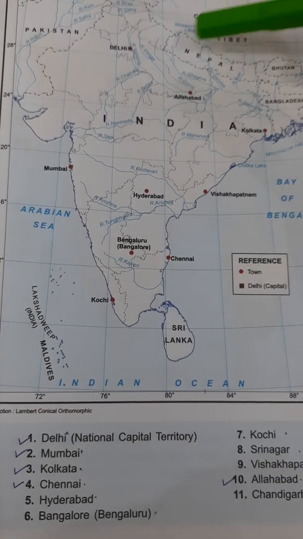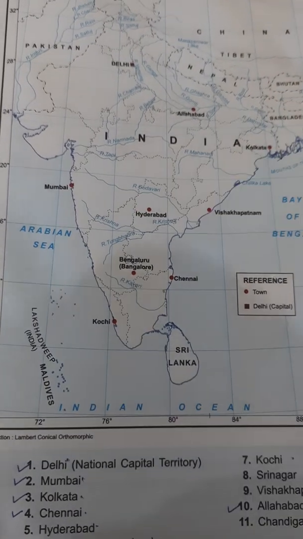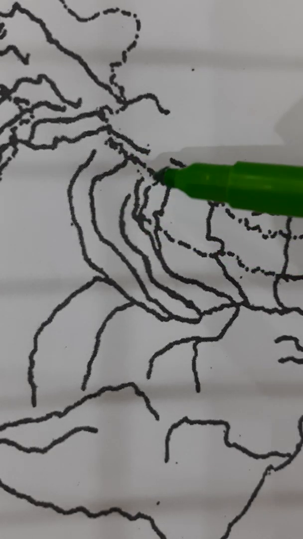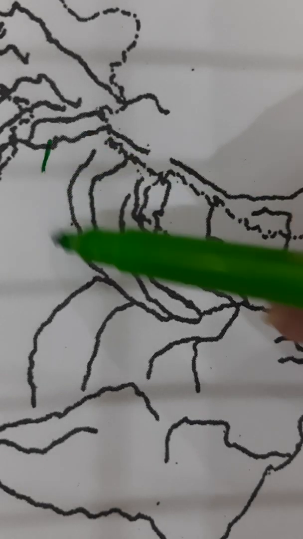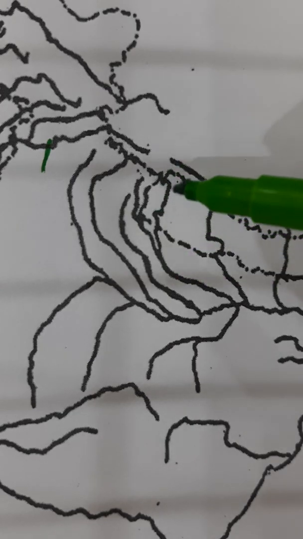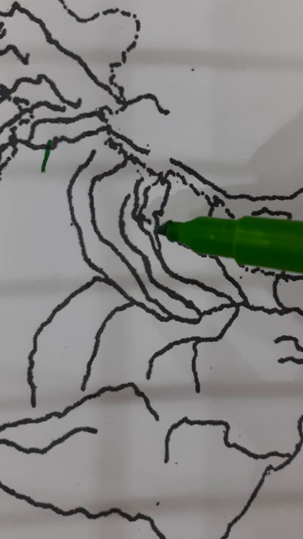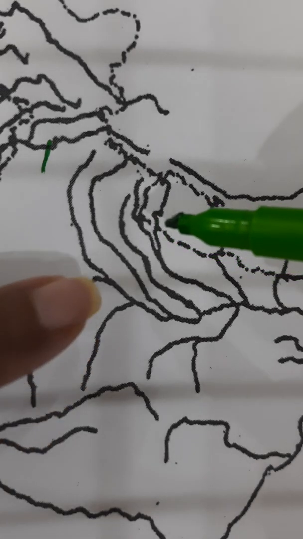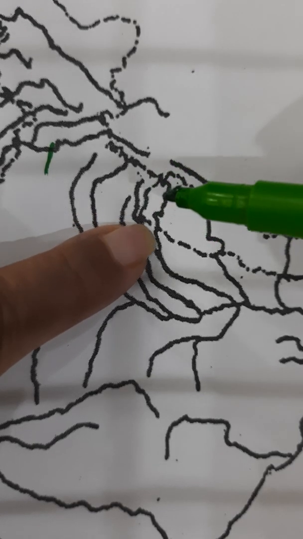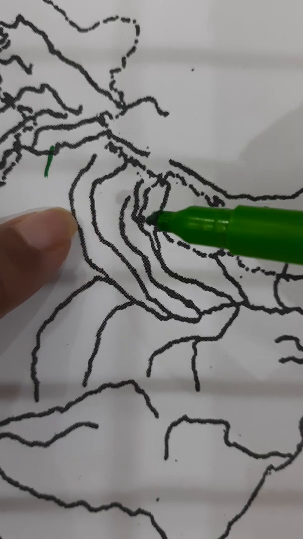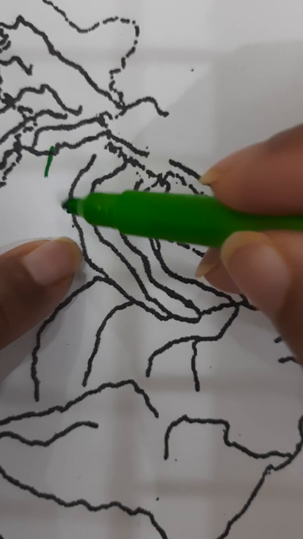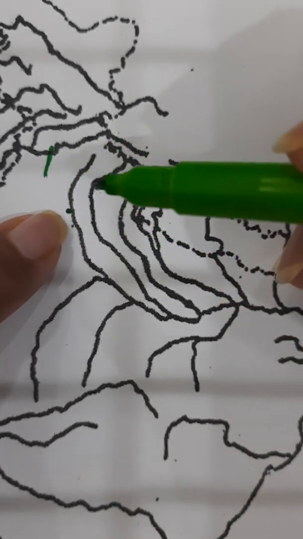Now we will be seeing these cities which are marked with the red dots and mark them in the map. So we start with Delhi, and as you can see over here the rivers are marked, Yamuna and Ganga and so on, and if you observe, this is the boundary of Nepal. Therefore you need to just imagine that you are going straight from this tip of the country of Nepal and come straight to the edge of river Yamuna. Straight from here, and you mark a tiny dot, and this dot will be Delhi.